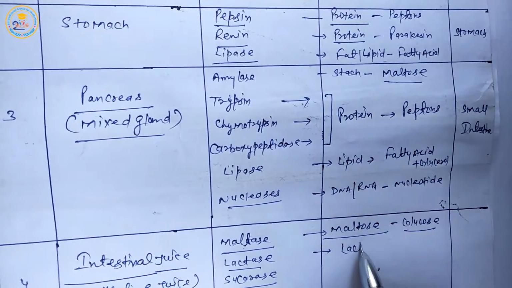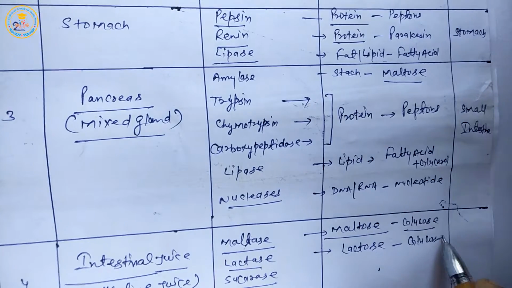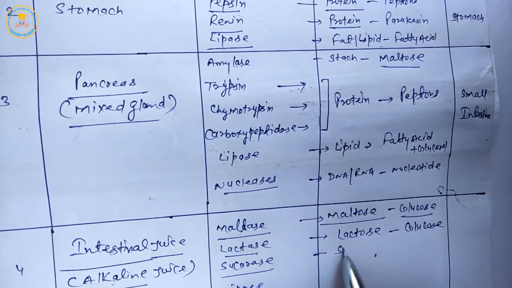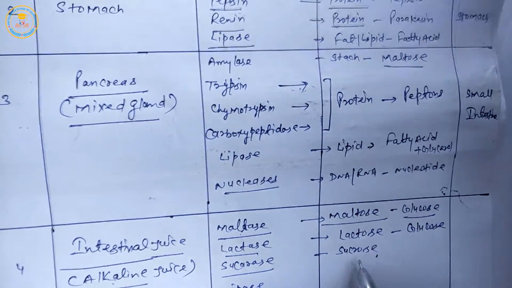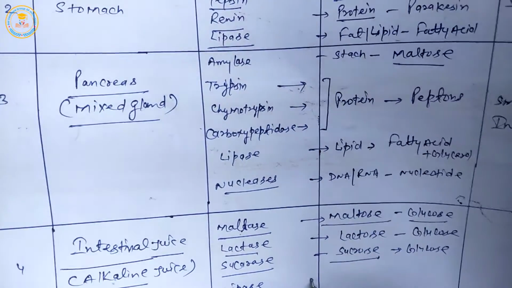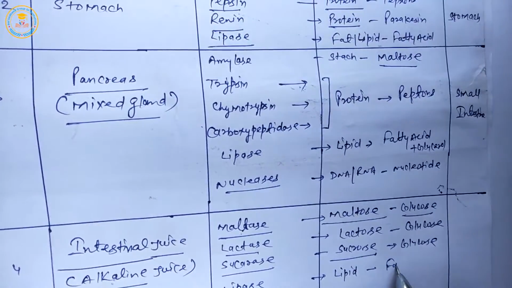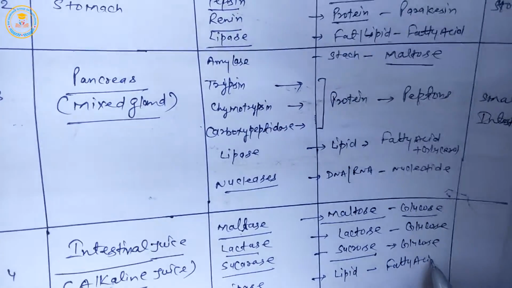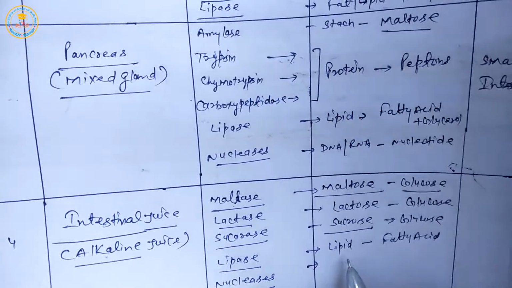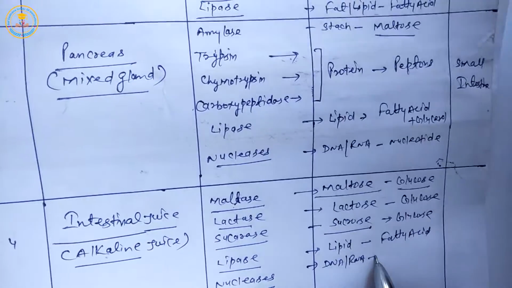Lactase is lactose digest enzyme. Next, sucrase is sucrose digestive enzyme. Next, lipase is fat or lipid digest enzyme. Nuclease is nucleic acid, it means DNA RNA digest enzyme.